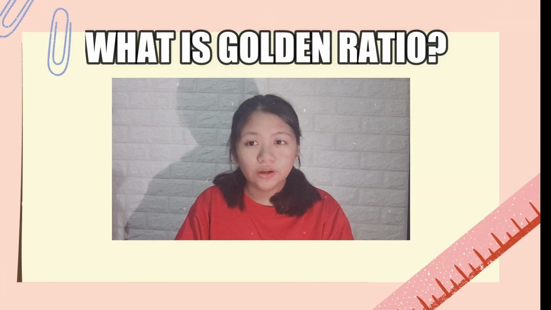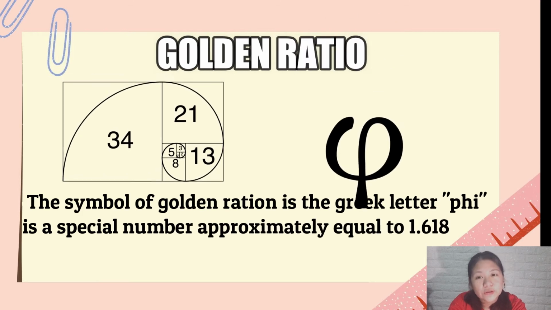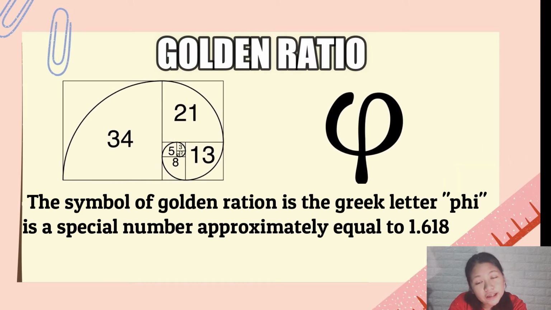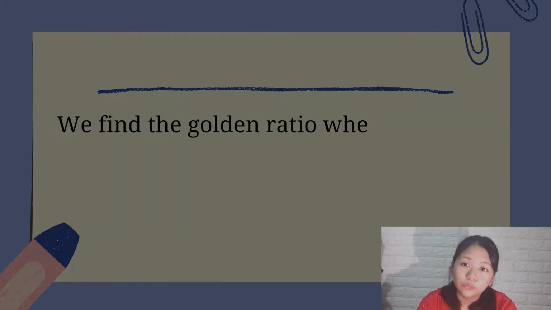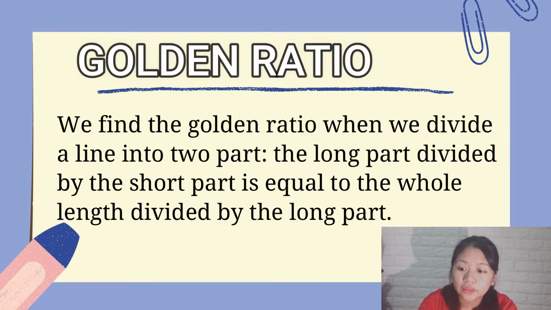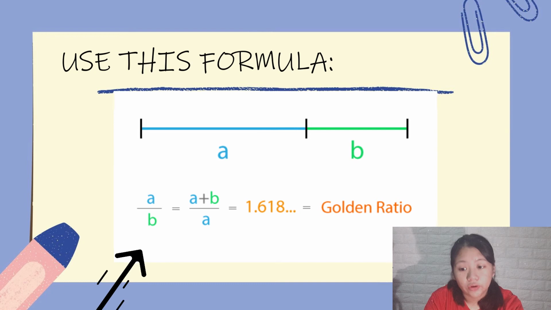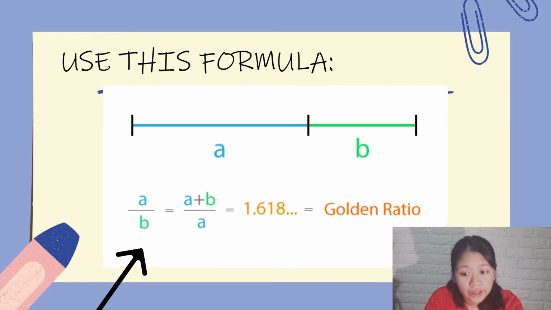Golden ratio. So, let's move on to the golden ratio, which is related to the Fibonacci sequence. So, what is the golden ratio? The symbol of the golden ratio is the Greek letter phi, a special number approximately equal to 1.618. We find the golden ratio when we divide a line into two parts. The long part divided by the short part is equal to the whole length divided by the long part. We can use this formula, A over B, A plus B over A, is equal to 1.618.